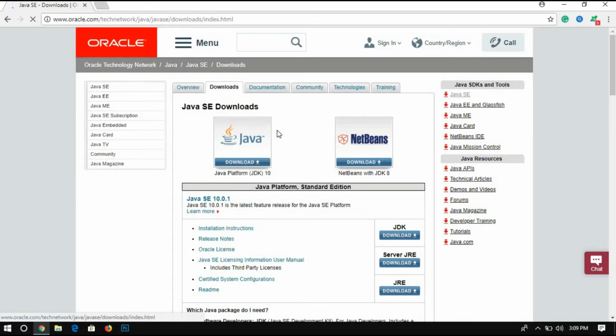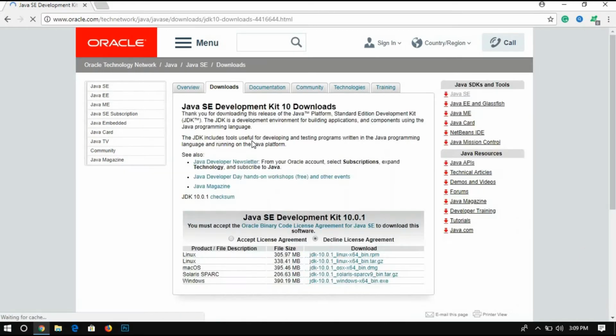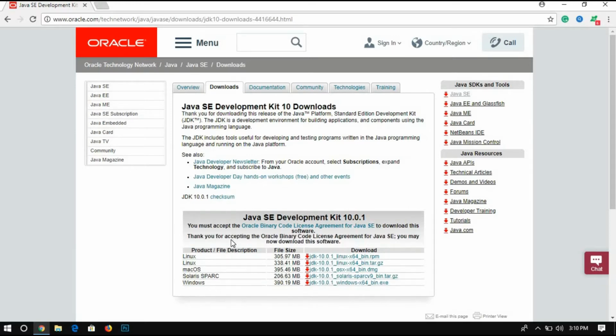After that they are providing two options, one for Java and the second for NetBeans, but first of all we have to click on Java. After that they are providing the software based on the operating system, that is for Linux, Mac OS, Solaris SPARC and for Windows, but we have to click on Windows because our system is Windows. But before that we have to accept the license agreement, so click on the radio button for it, and then they are providing you the download of the software. Click on it and the downloading starts.